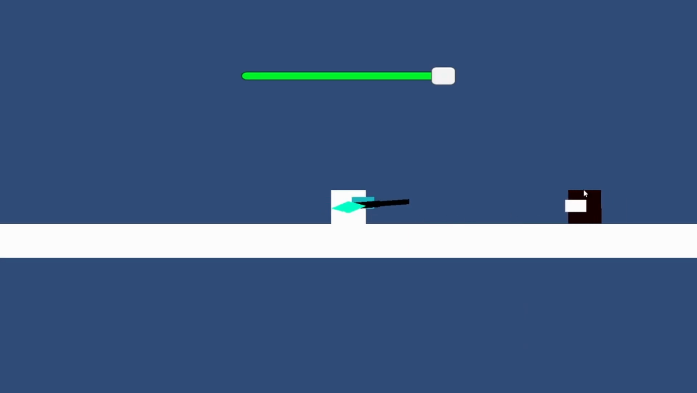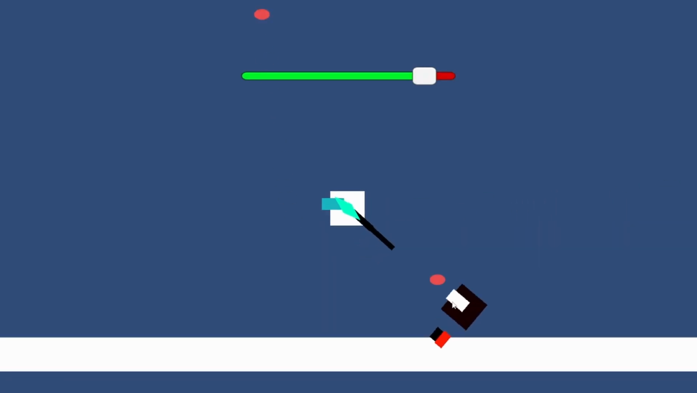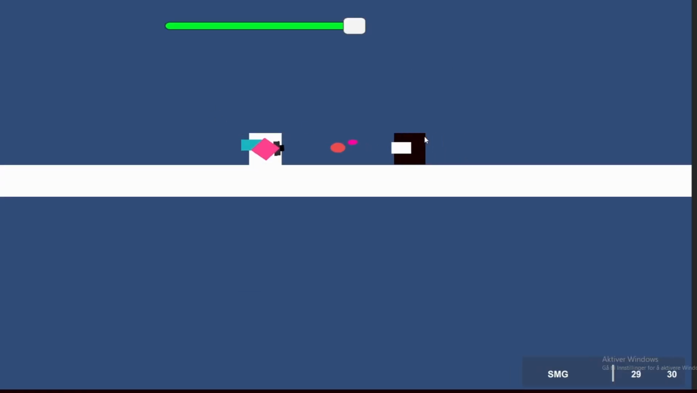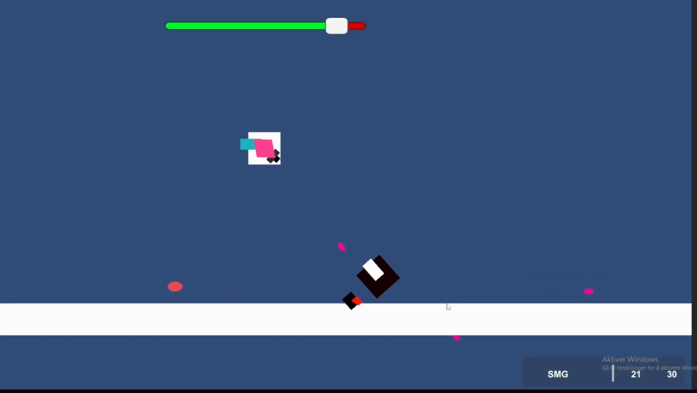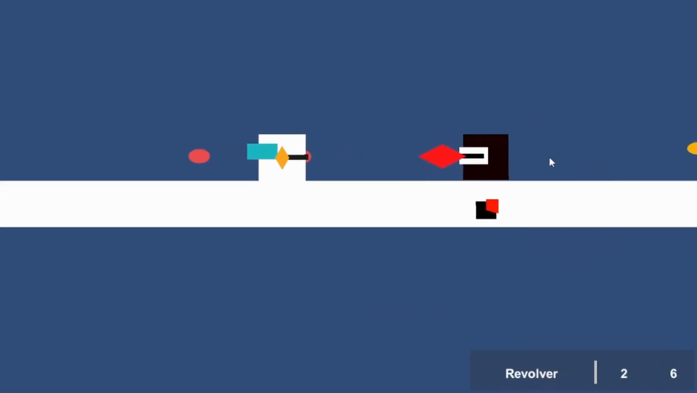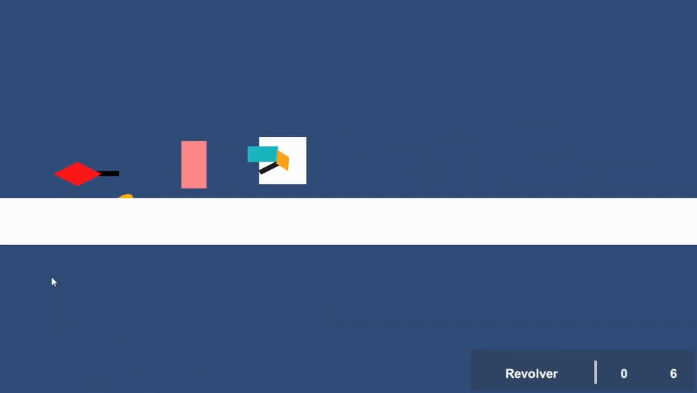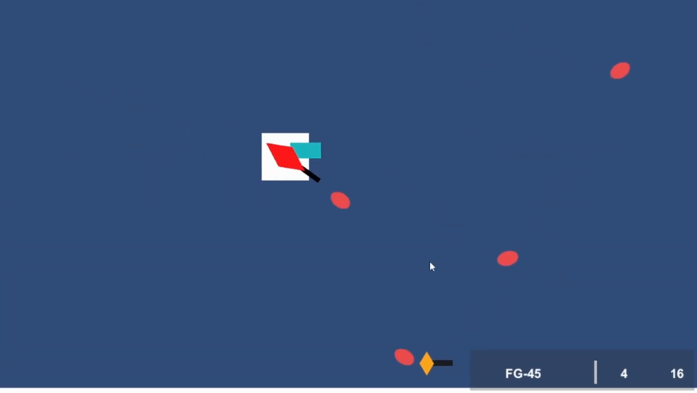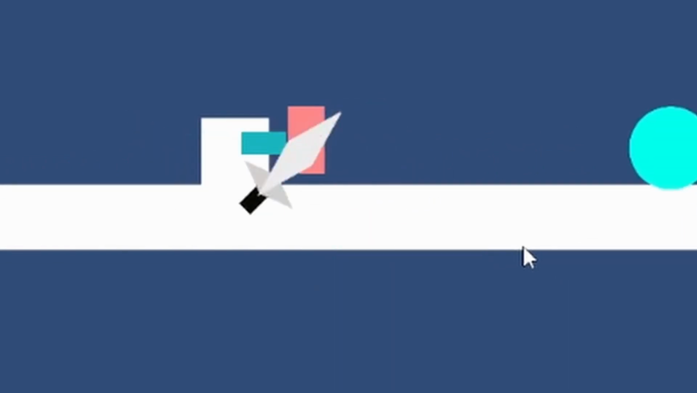So we have a sniper, which does a lot of damage per bullet, but you can only fire once before reloading. SMG, which fires many bullets at once, but is best at close range. A revolver, which only has 6 bullets, but they do decent damage and are decently fast. And the FG45 rifle, which is decent at everything. And also, a sword? Yeah bro.